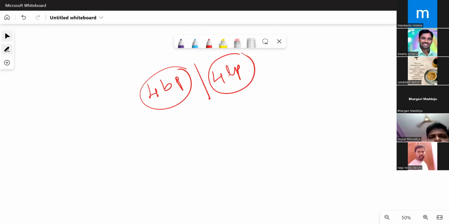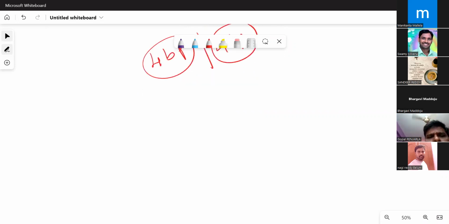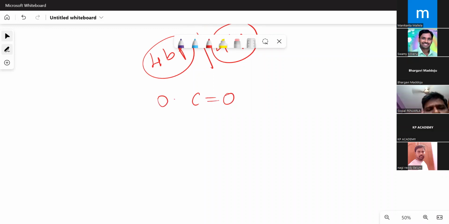Now imagine for carbon dioxide, if I'm writing the structure like this, oxygen and oxygen, and I'll put the double bond, 4 bond pairs I'm putting. I'm not just writing according to the valency. Keep in your mind, I'm not following any valency rules. My motto is only to give 8 electrons for each atom. We are in the primary concept of the bonding according to the LDS I am writing. No valency is known, no maximum covalency rule is known, nothing is known. Primarily, our idea is that around every atom, we should have the 8 electrons, right?